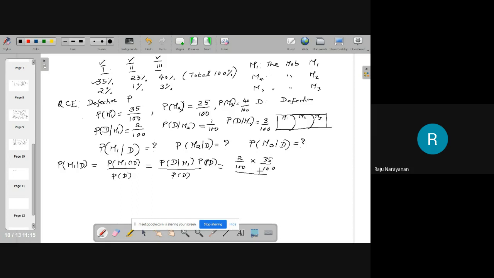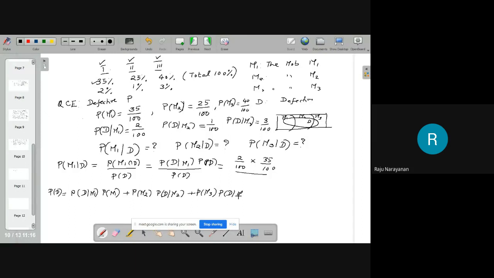Probability of D, you have to find. M1, M2, M3, D is here. Item is defective. The item can be defective if it is manufactured by machine 1, or it can be from machine 2, or it can be machine 3. Therefore, probability of D is, given that the item was manufactured by machine 1 and it is defective, and probability that it was manufactured by machine 2 and it is defective, and it can be from the third machine.